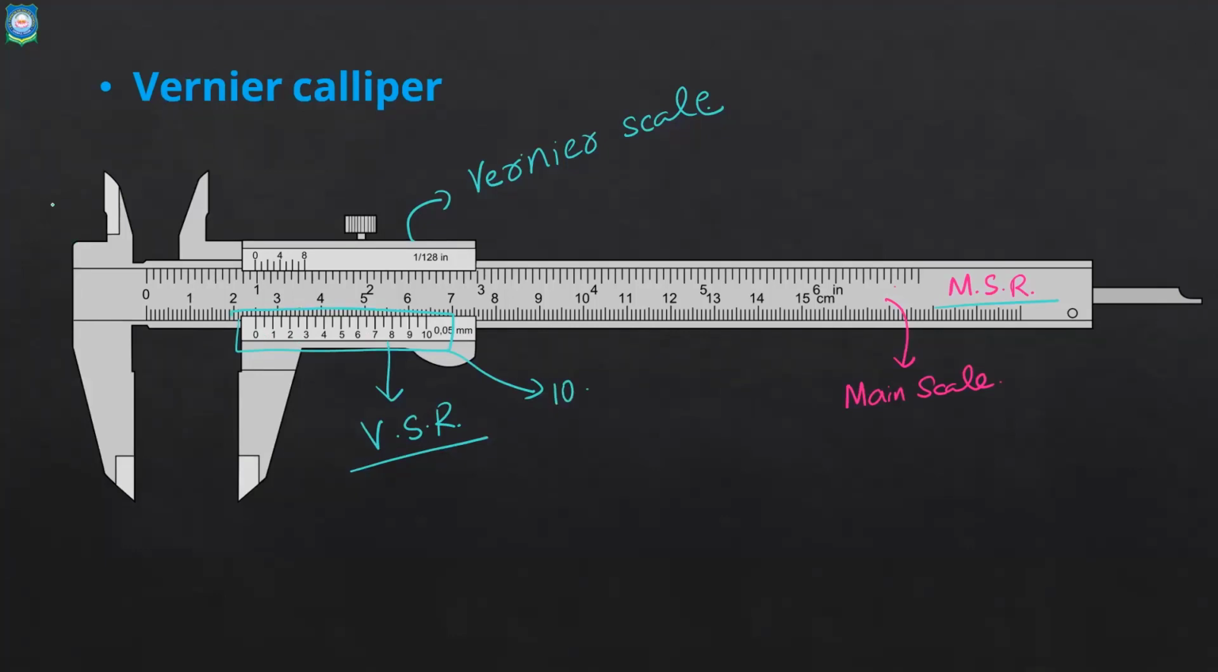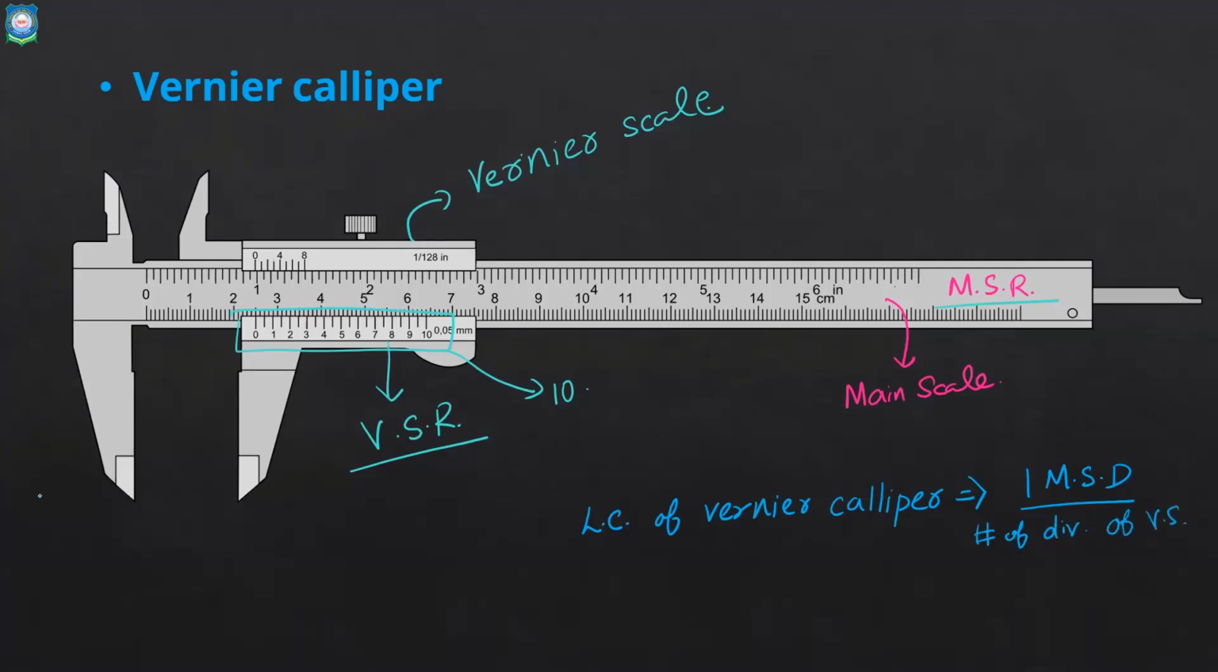We have formulated an equation to find the least count of a vernier scale. Let me write: least count of vernier scale or vernier caliper. We have an equation that, if you want, you can remember. The equation is that we take one main scale division and divide it by the number of divisions on the vernier scale. So this is the equation to find the least count of a vernier caliper.